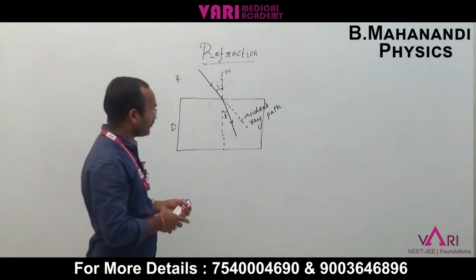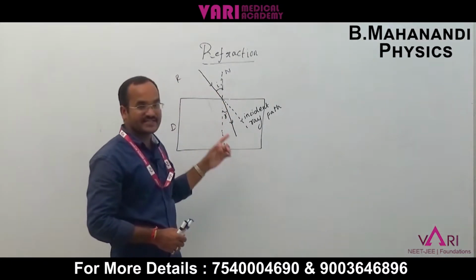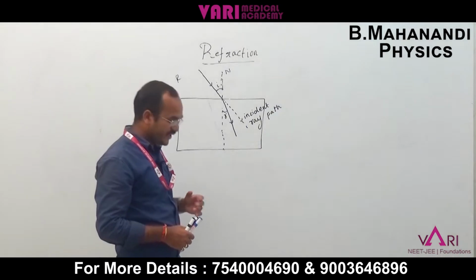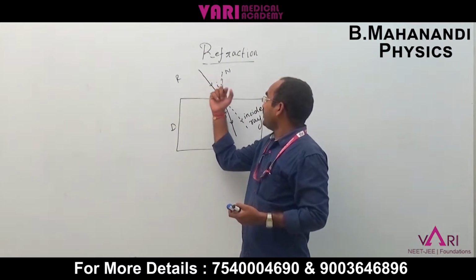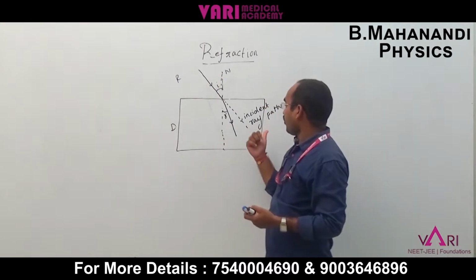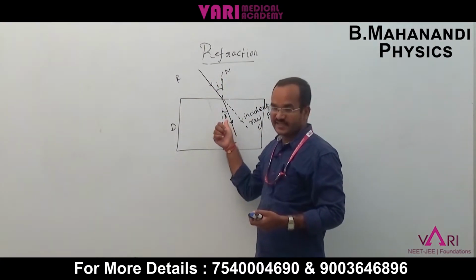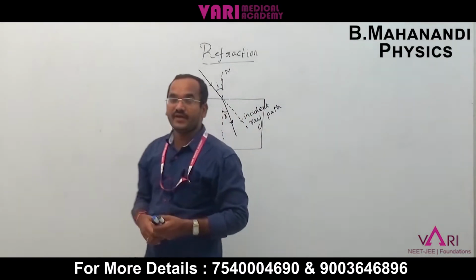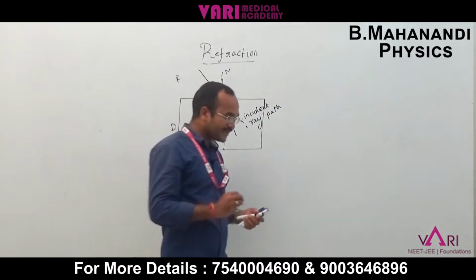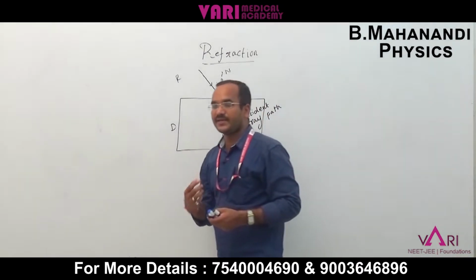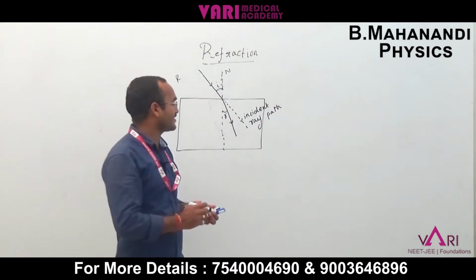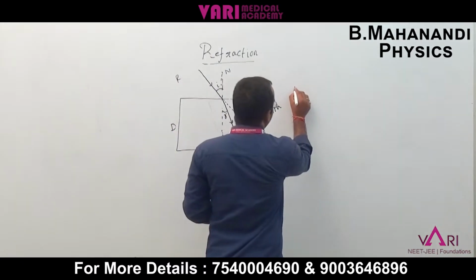How the refraction ray forms depends on the change of medium, based on optical density. If the optical densities are different, the one with less optical density is the rarer medium.